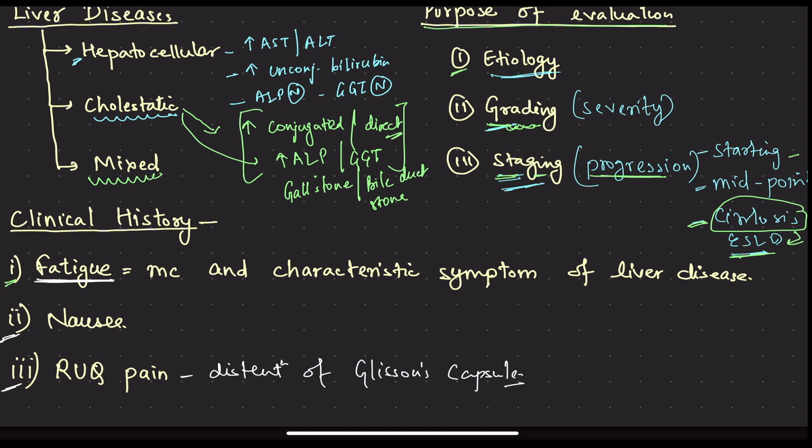The patient with liver disease will come to you with the chief complaint of fatigue: doctor sahab, I am feeling very tired. Second is the nausea. Third is right upper quadrant pain because of hepatomegaly, because of inflammation of liver, because of inflammation of Glisson's capsule, because of distension of Glisson's capsule. Right upper quadrant pain, which is very non-specific in nature. It may be seen in normal individuals also because of dyspepsia or so, but right upper quadrant pain is one thing which is told by the patients with liver injury.